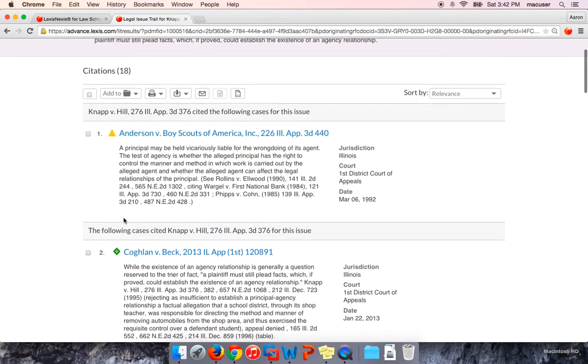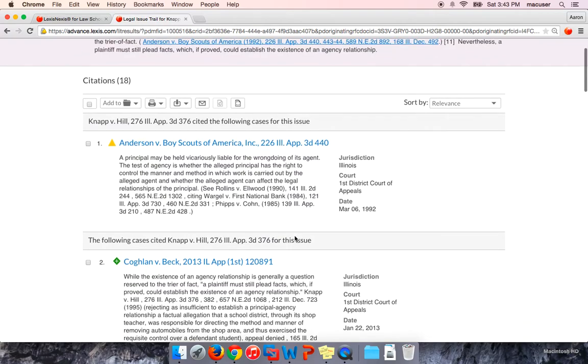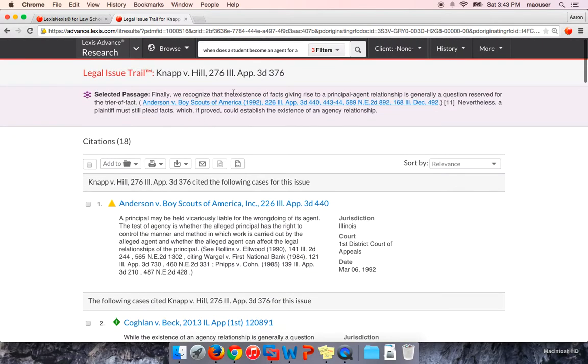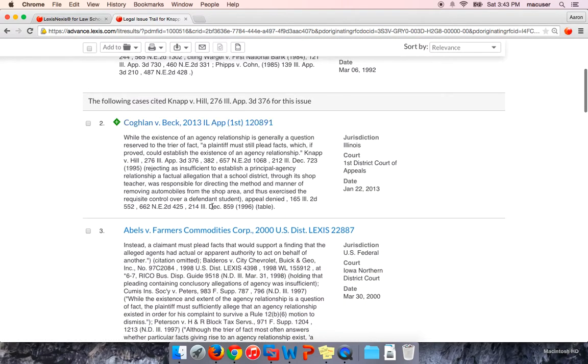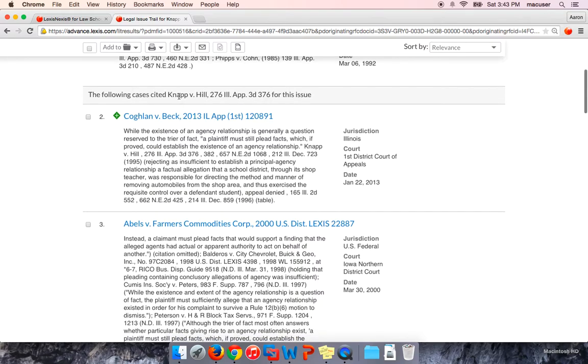After that section, you'll see a list of subsequent cases that have cited NAP for that exact legal issue. In this case, it's recognizing that the existence of facts giving rise to principal-agent relationships is generally a question reserved for the trier of fact. So you now have 17 cases here that specifically cite NAP for that trier of fact issue.